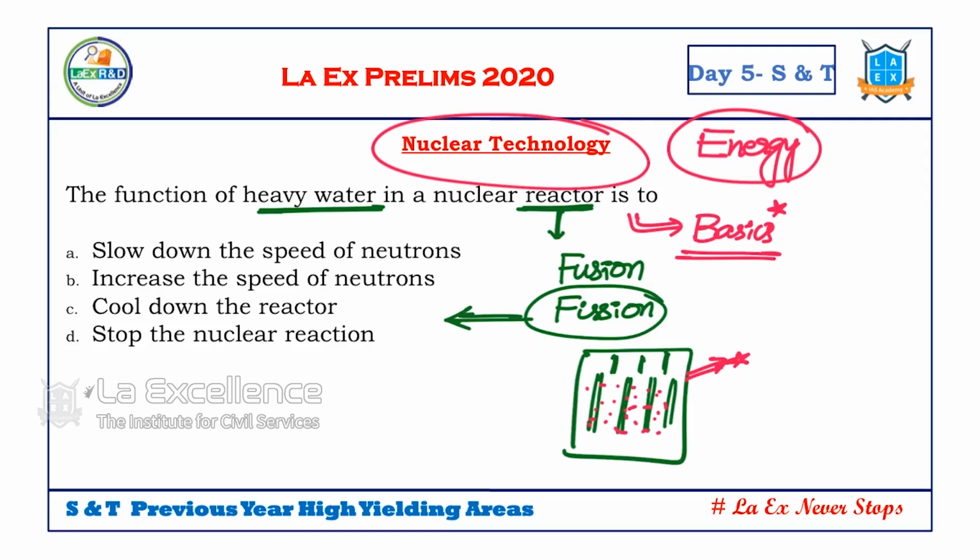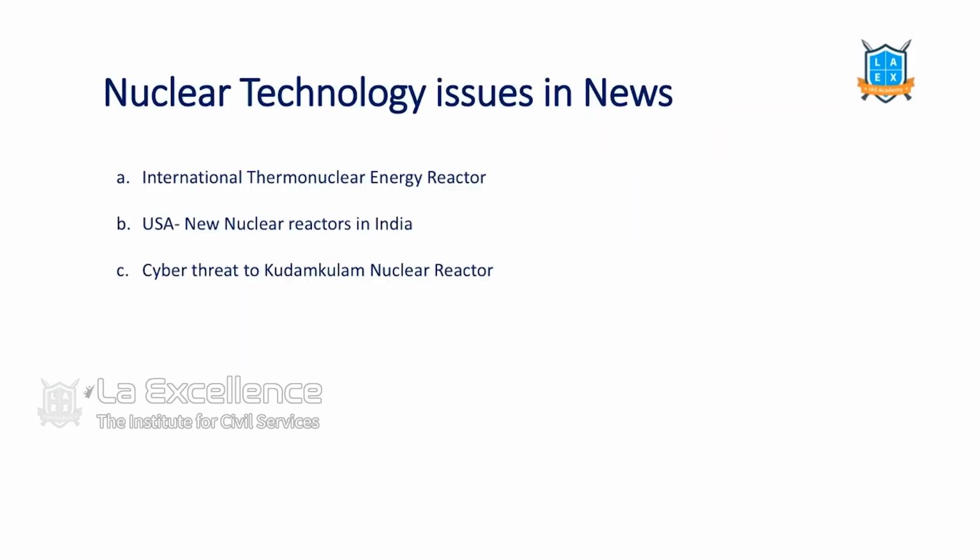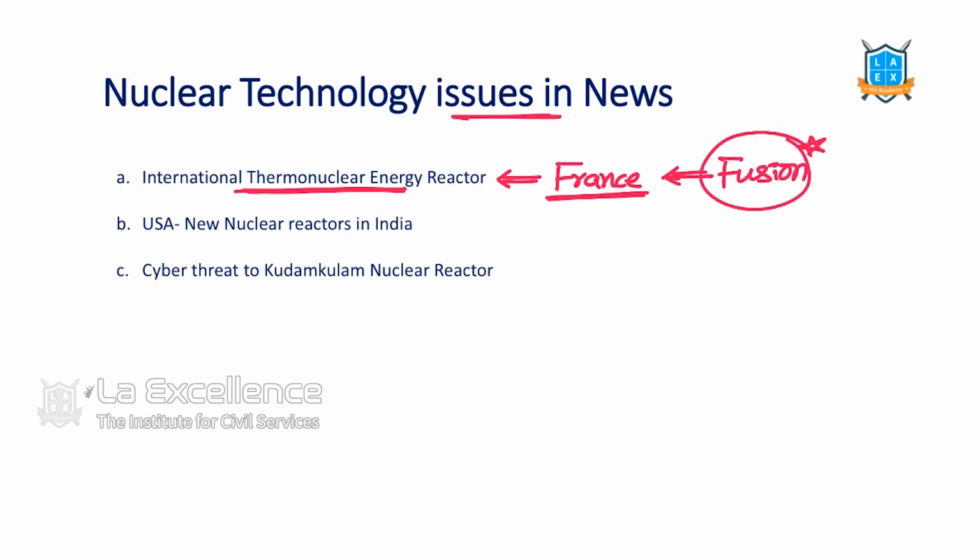Now, let's see what are the current issues that are there in news with regard to energy as well as nuclear technology. Right, nuclear technology issues in news. We identified that there is this International Thermonuclear Experimental Reactor. This thermonuclear reactor is located in France, and we are collaborating in this program for what? Here we are developing fusion technology, fusion nuclear reactor technology. India is one of the important partners in this particular one.